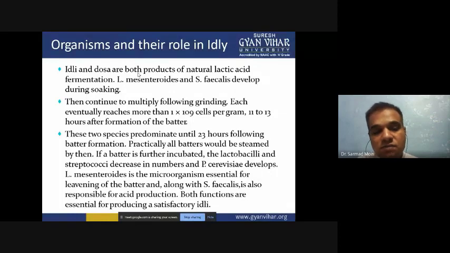Otherwise, if you can't give more fermentation time, these two species, lactobacillus and staphylococcus faecalis, will do the fermentation, and the dough will be ready for steaming. The dough is not directly heated, we just do the steaming. Using the steaming process, the idli will be ready.